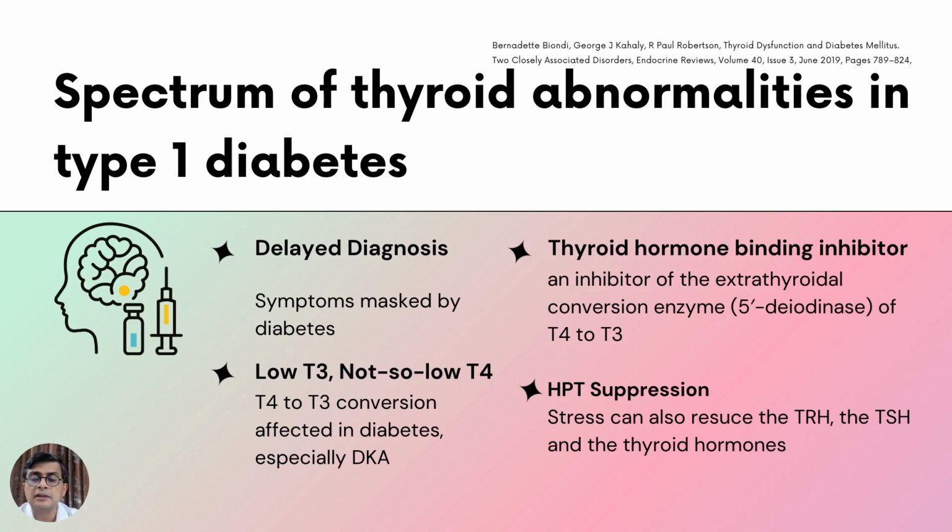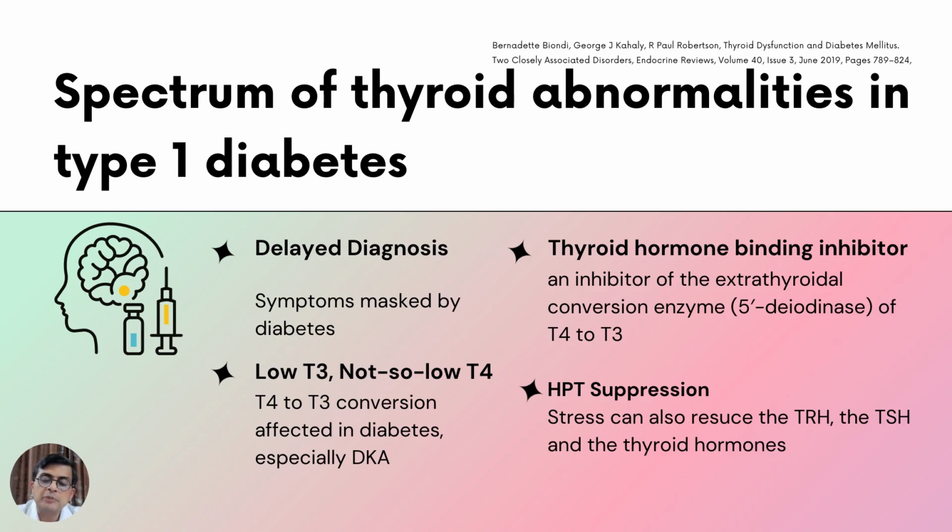Another finding is that thyroid hormone binding inhibitor, THBI, which is an inhibitor of the extrathyroidal conversion enzyme 5-deiodinase, which converts T4 to T3. So when the thyroid hormone binding inhibitor is present, T4 to T3 conversion is blocked, and again you have a low T3 and a not so low T4, or even a normal T4. So remember, in type 1 diabetes, there's no point in really doing T3 unless you're suspecting thyroid toxicosis. If you're suspecting hypothyroidism, just do a T4 and TSH.